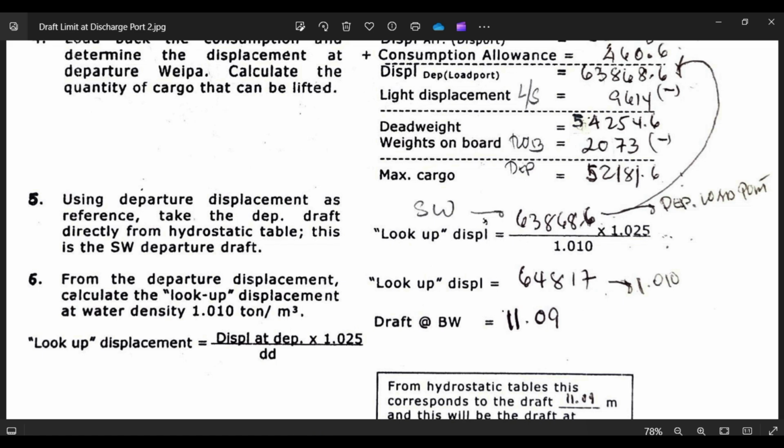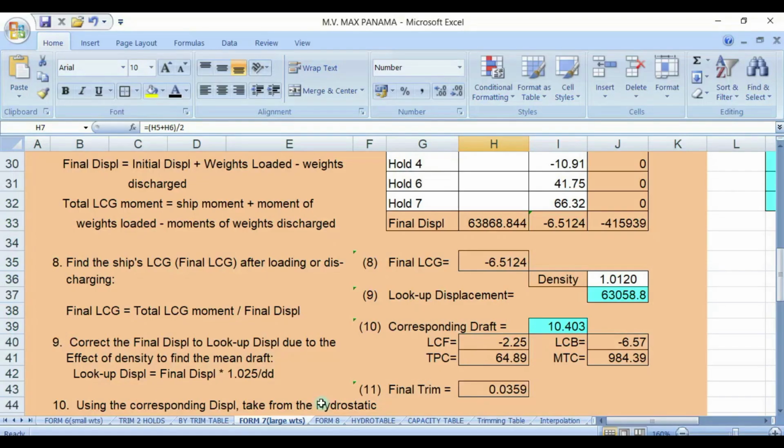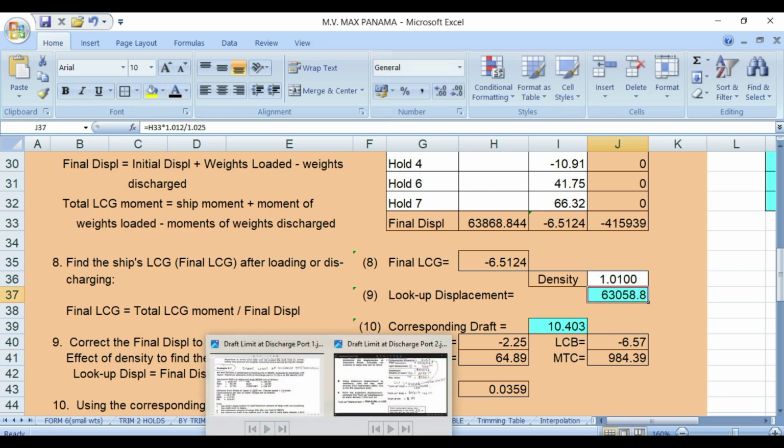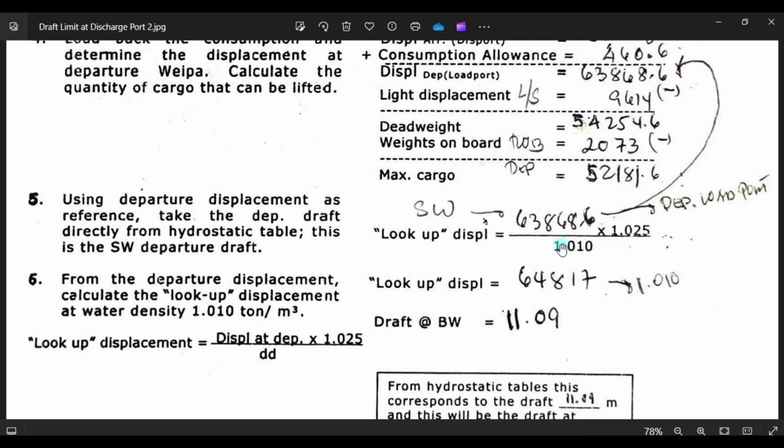So we will check, guys. This will be 1.010. Okay, and the formula would be, look at the formula, displacement times density 1.025 over 1.012.